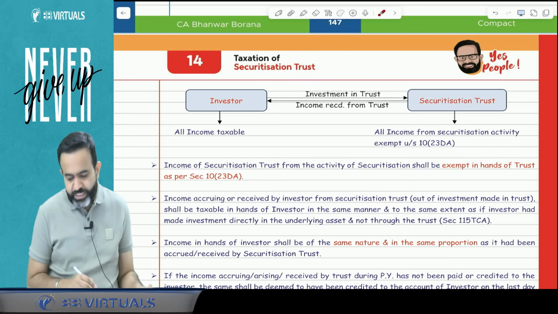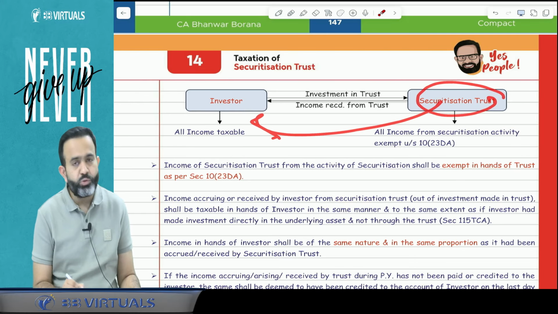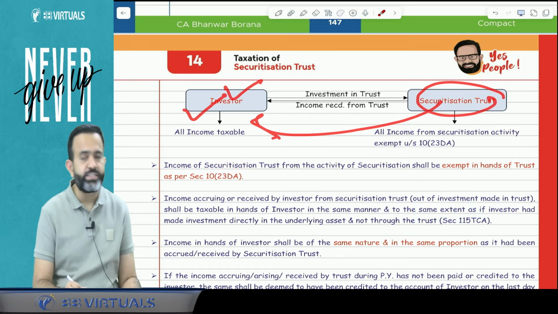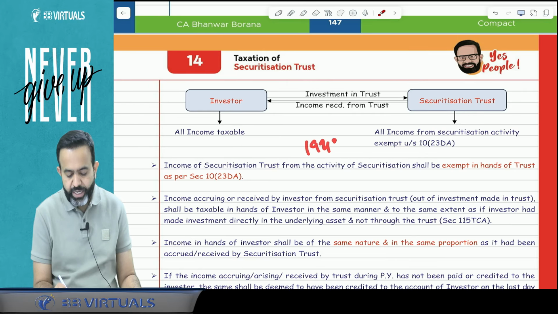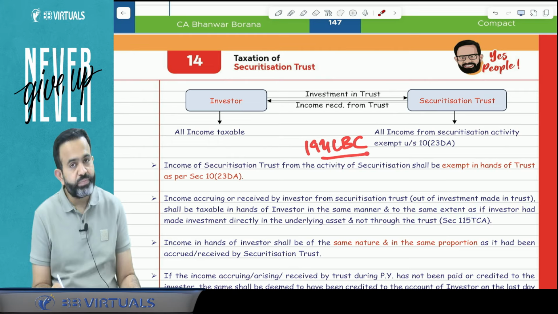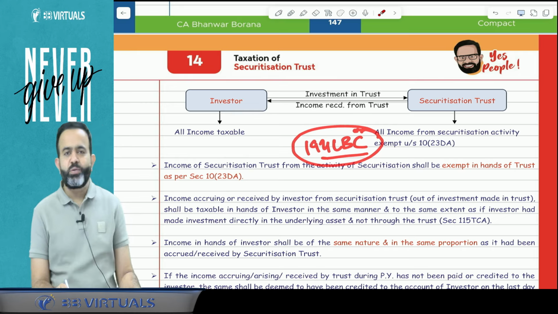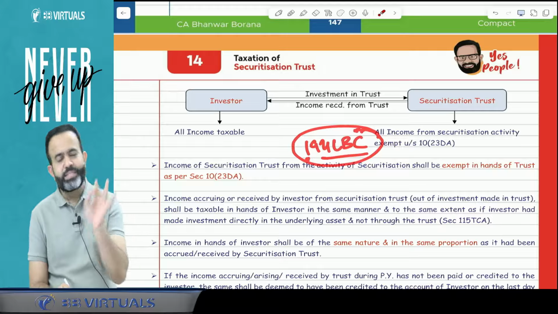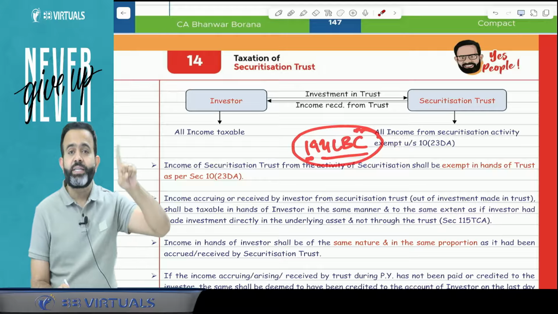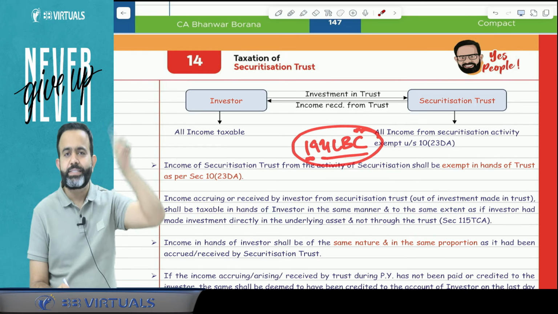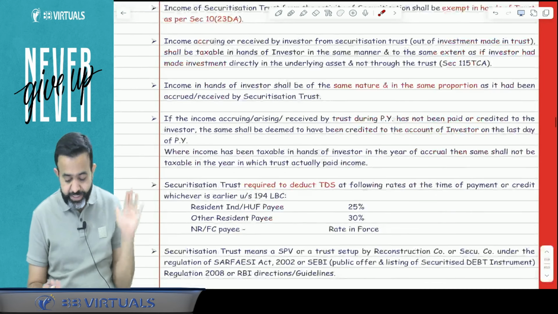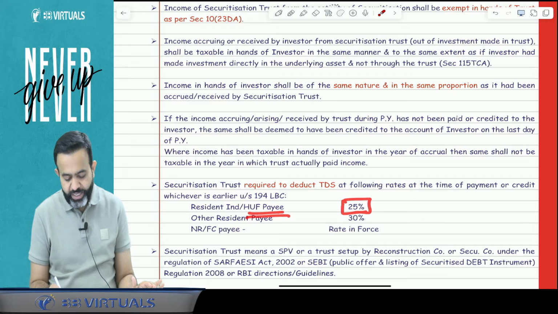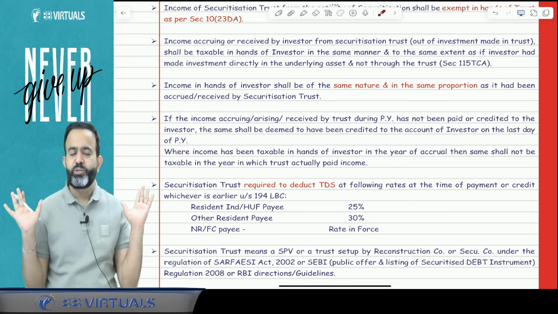Now one more point, guys. When the securitization trust pays the income to the investor, it is taxable in the hands of the investor. So is TDS applicable? Answer is yes. Here TDS is applicable under section 194LBC. But what is the TDS rate? Remember, if the investor is a non-resident or foreign company, then the TDS rate is the rate in force. If the investor is a resident individual or HUF, then the TDS rate is 25%, but if it is any other resident payee, then the TDS rate is 30%. You got my point or not?